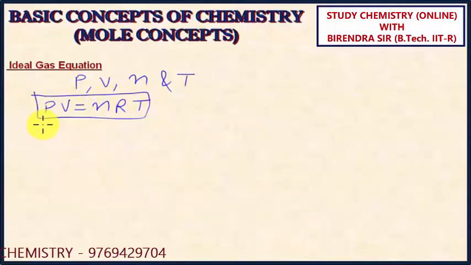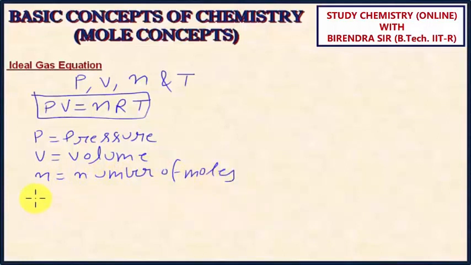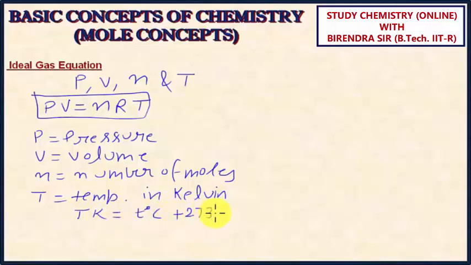Here P is the pressure exerted by the gas, V is the volume occupied by the gas, n is the number of moles, and T here is the temperature in Kelvin. And you should know that Kelvin temperature is degree Celsius plus 273.15.